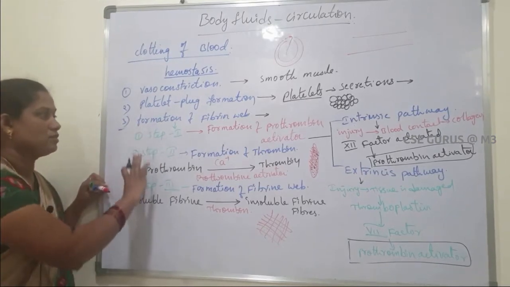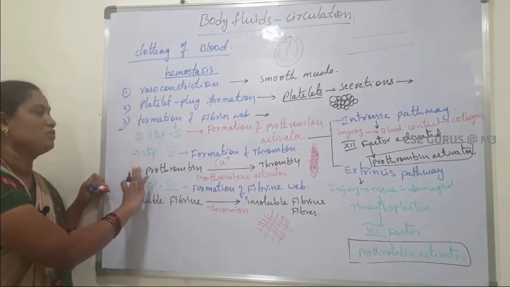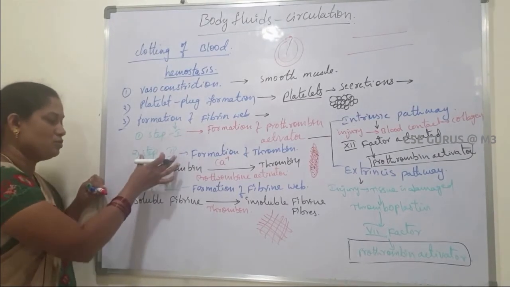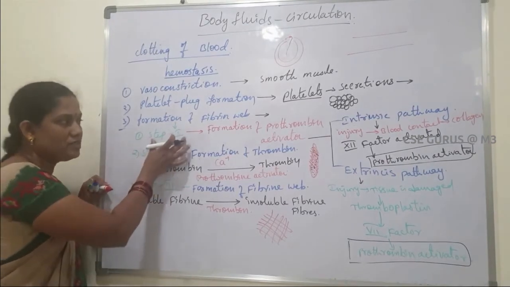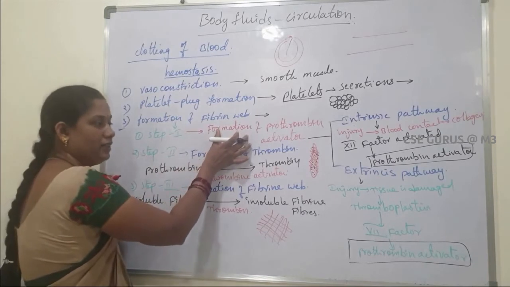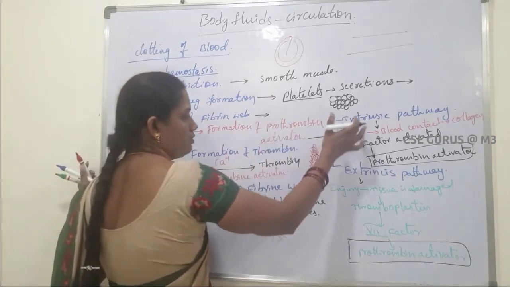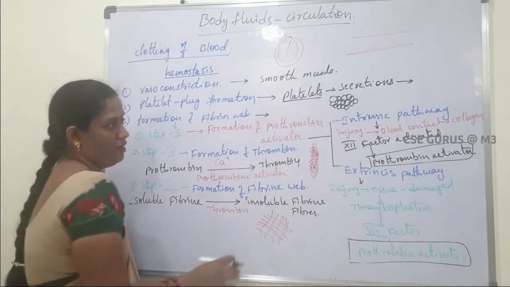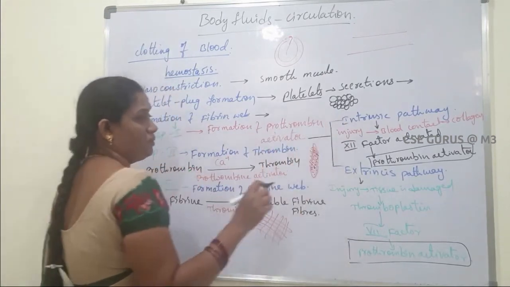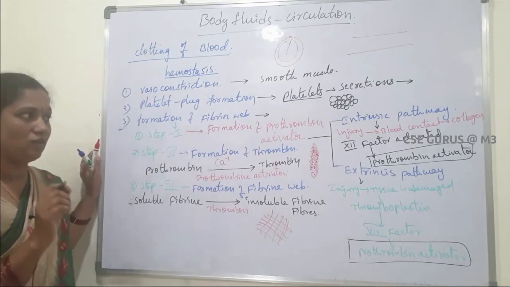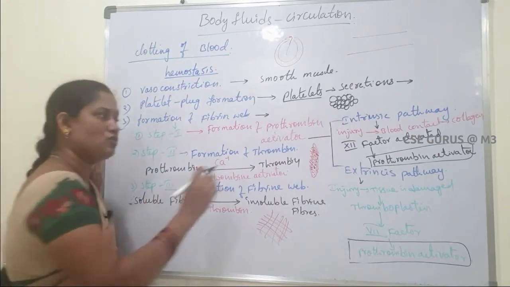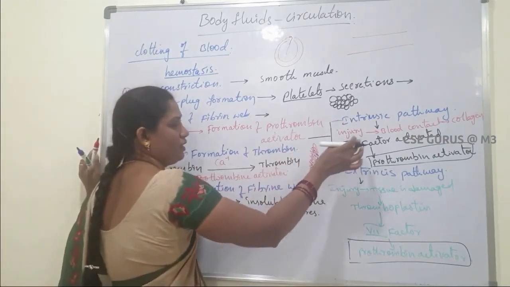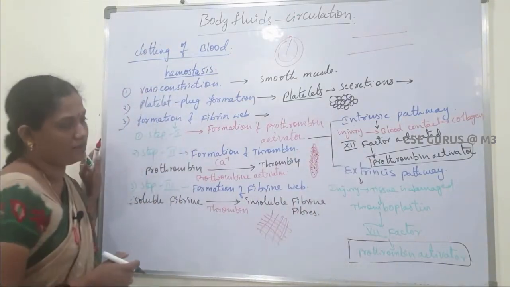So there are three steps in hemostasis: step 1, step 2, step 3. Step 1 is formation of prothrombin activator. Prothrombin activator is formed in two ways: intrinsic pathway and extrinsic pathway. Intrinsic pathway means if the blood vessel comes in contact with collagen, the 12th factor is activated. The 12th factor produces prothrombin activator.